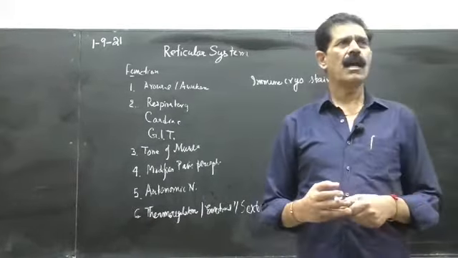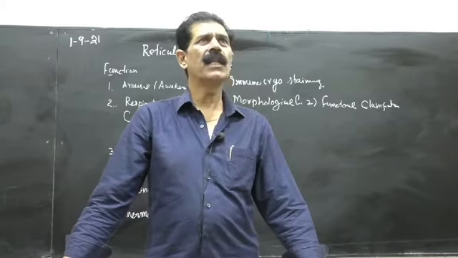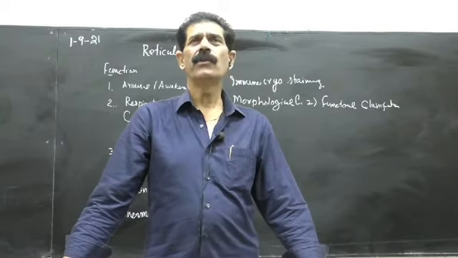So till now about 50 types of neurotransmitters have been discovered, but research is still going on. We may find more of them adding to the list, as in your plus 1 plus 2, the periodic table.